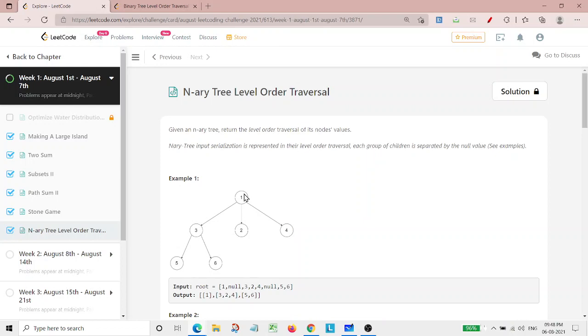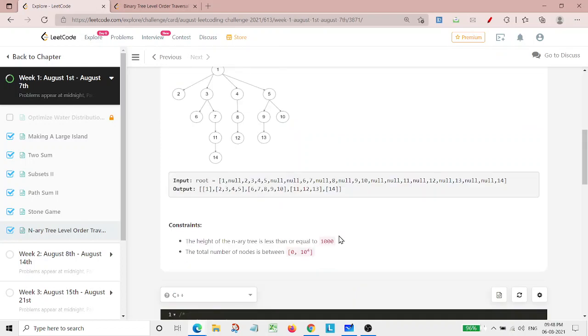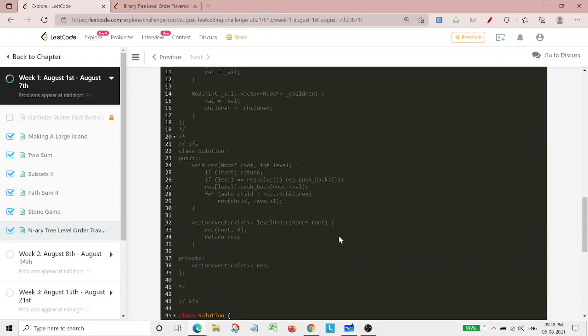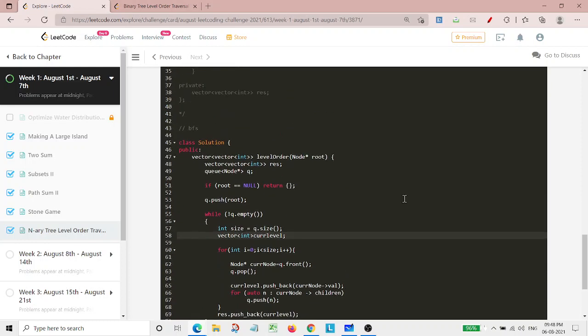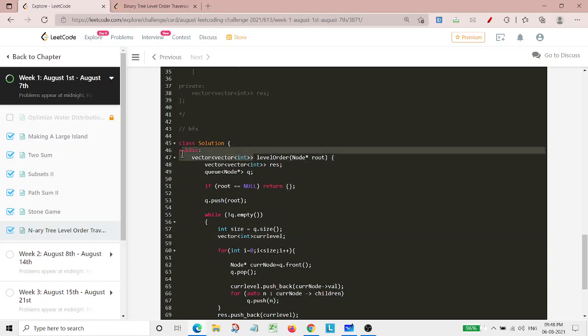See, as I would be first doing it in C++, how I would be doing it is, first, as the return type of this function is simply vector of vector of int, I would be requiring a vector of vector of int result, right? And the next thing, as I'm simply using BFS, I need a queue. And the queue should be of type Node because I would be pushing all the nodes into it.